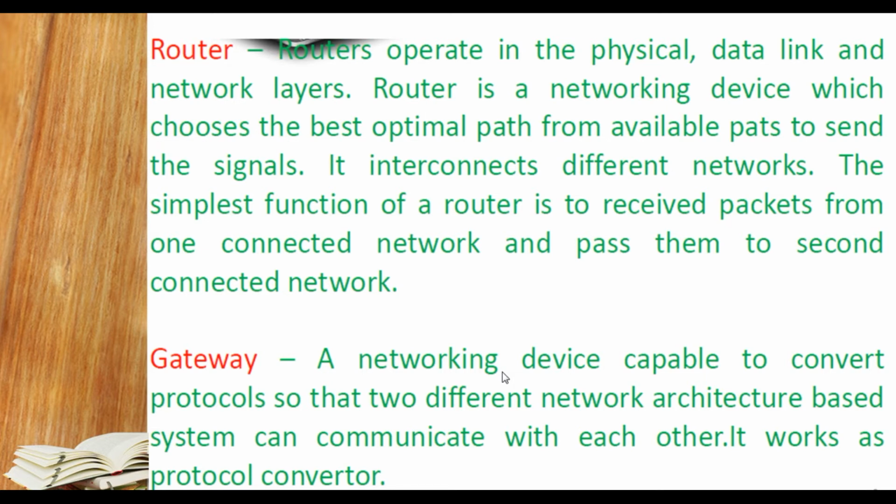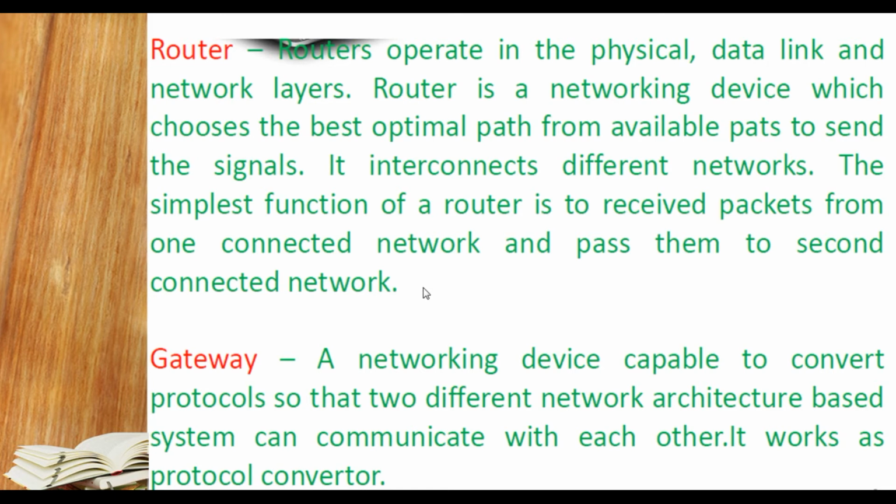A router is a networking device which chooses the best optimal path among the available paths to send the signal. It interconnects different networks, and the simplest function of the router is to receive a packet from one connected network and pass it to a second connected network.